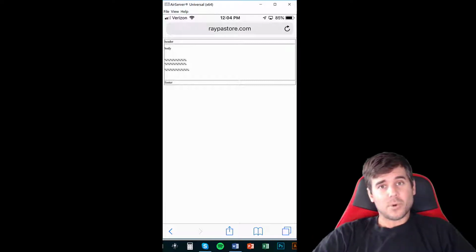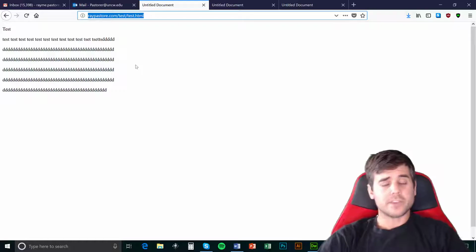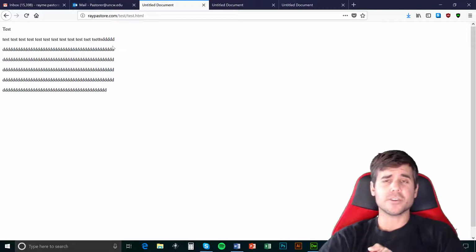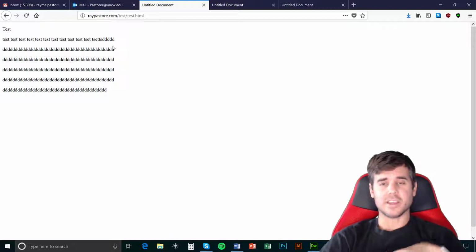So you can see that that one works the best. Now let's take a look at what these look like on the computer. Okay, so we can see that this test also looks a little funny on the computer. It doesn't show up right, but that's okay because we're designing this for a mobile device. So even if it was small on our computer, that would be okay. They can still see it.